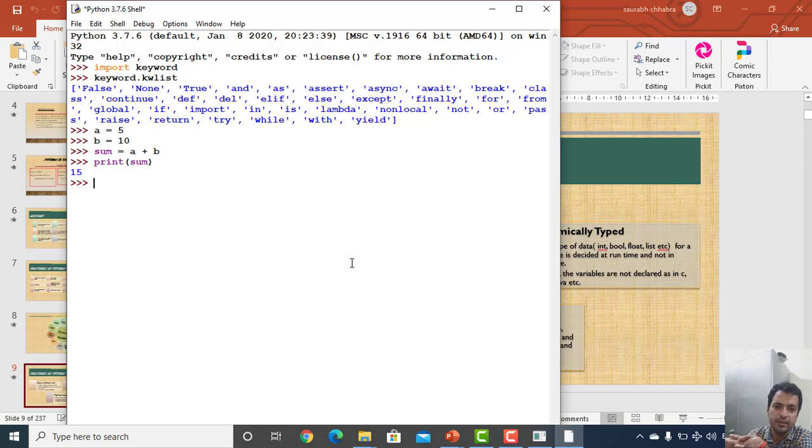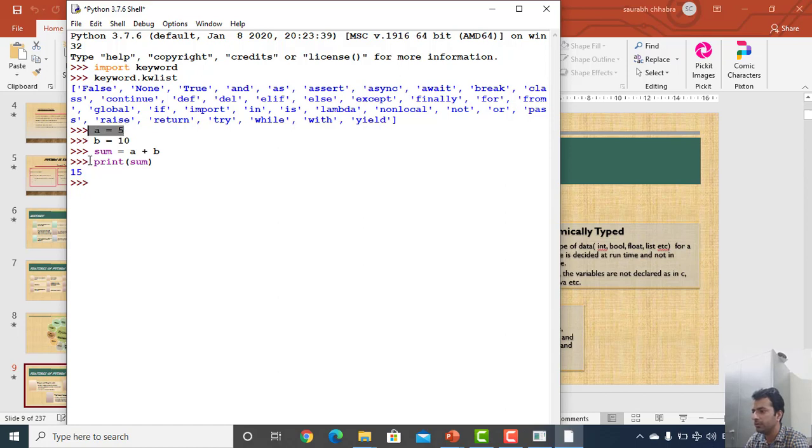But in case of Python, we need not do all those difficult stuff of coding. That is, we need not use these pointers over here in Python, and we need not use all those functions like malloc and calloc for allocating memory. So all these things are not needed. The Python interpreter itself does all this work for the programmer, and it makes the life of the programmer much more comfortable.